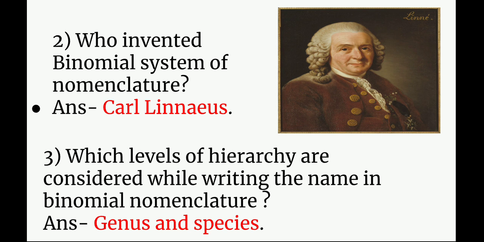Question number 3 is, which levels of hierarchy are considered while writing the name in binomial nomenclature? Kingdom, phylum, class, order, these all are the levels of hierarchy. But if you want to write the scientific name of any organism, then which levels of hierarchy should be considered? Not all should be considered, only 2 hierarchies are considered here, and they are last 2, that is genus and species.